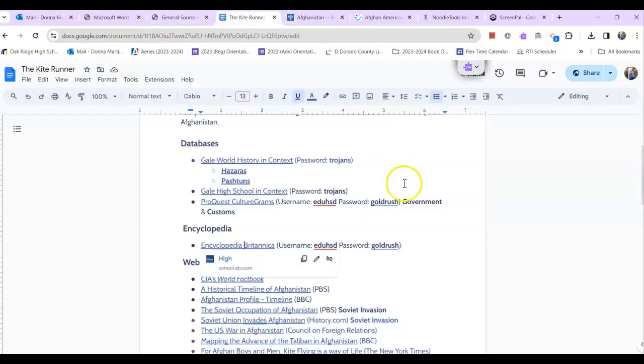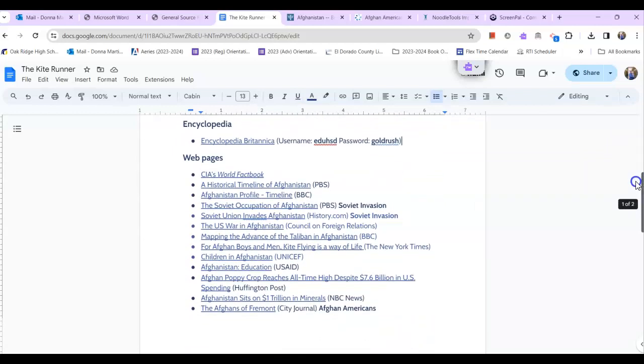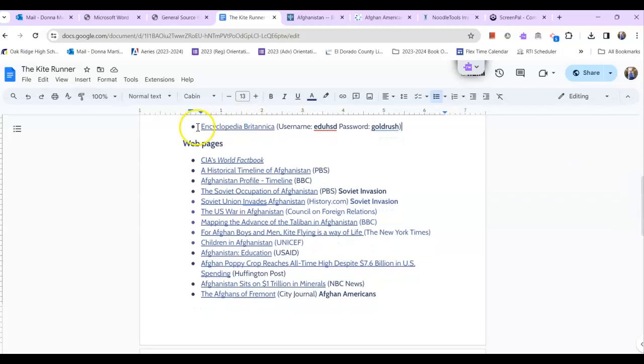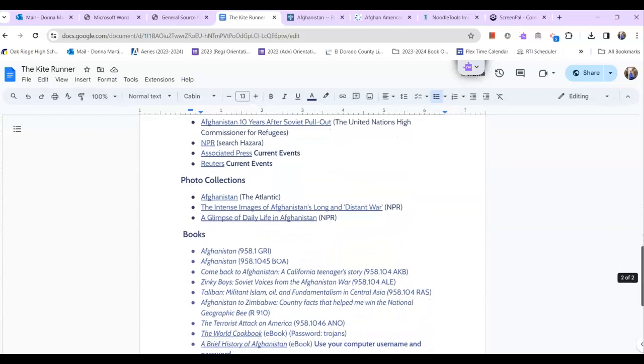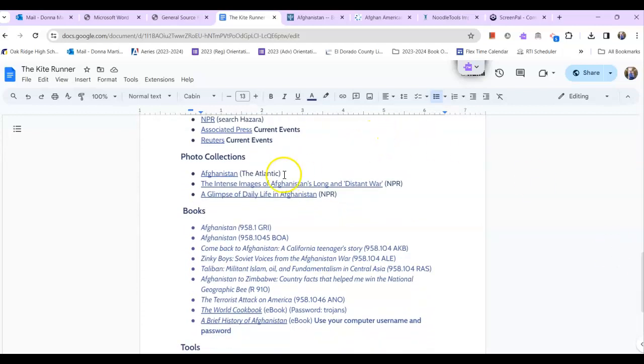All right. A lot of great websites. Some are more specific. So we've got the CIA. They have pretty current information on all different countries. So check out their fact book. Got PBS, BBC. I tried to include a lot of different topics that have been on the assignment over the years. So definitely use some that I found to save yourself some time. And then, of course, you can do your own kind of search. You can even find some photos down here.